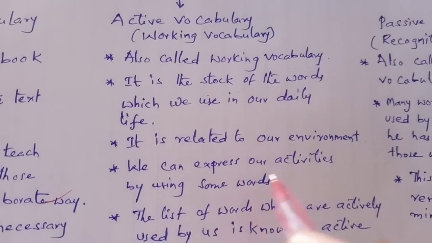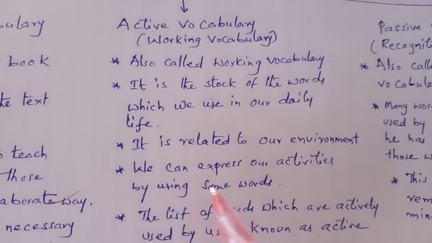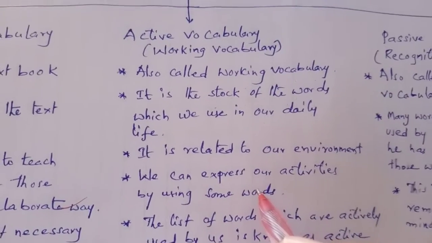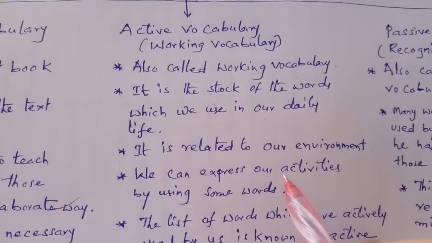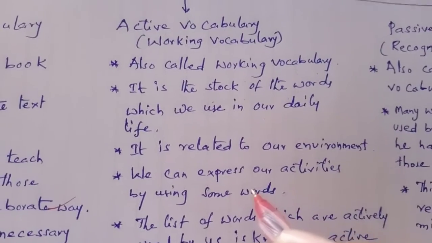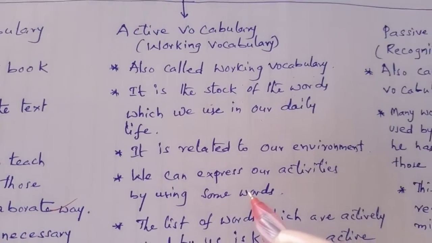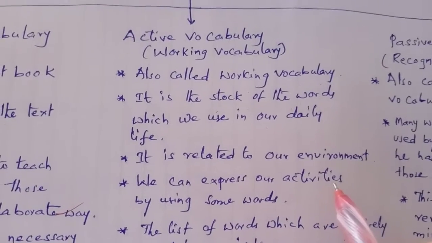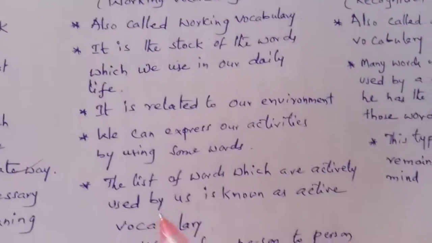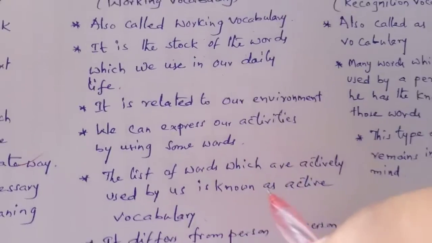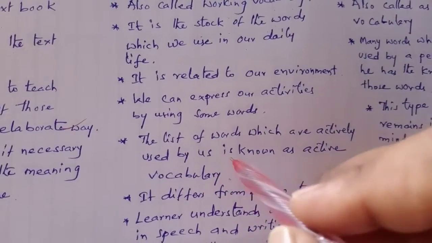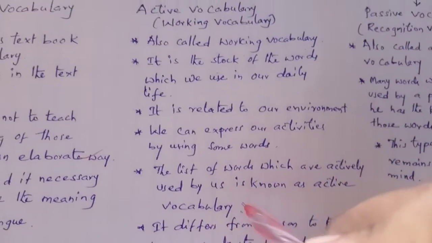We can express our activities by using some words. What is the basic use of vocabulary? By using vocabulary, we can express our thoughts and ideas or our activities. And the list of words which are actively used by us is known as active vocabulary.